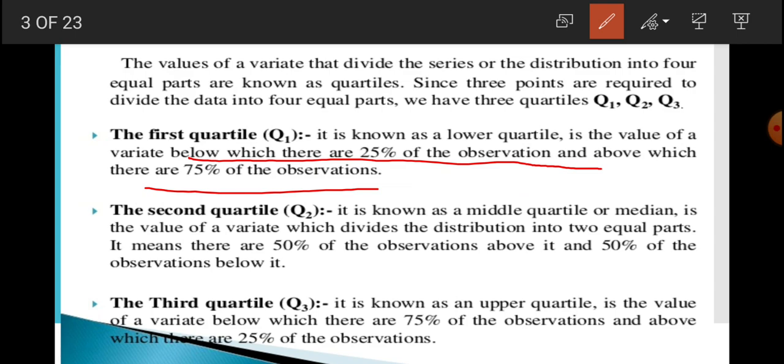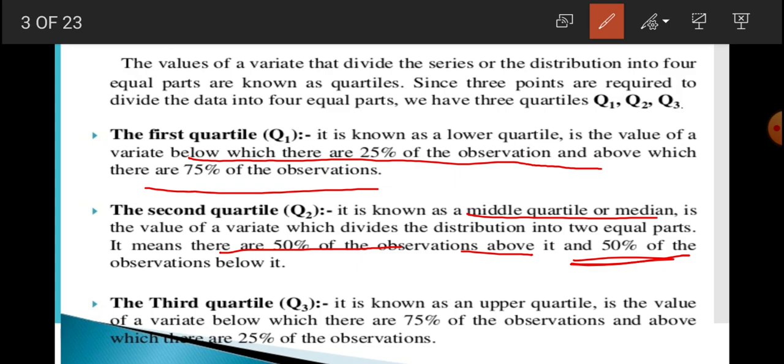Now the second quartile, Q2, is also known as the middle quartile or median. It is the value of a variate which divides the distribution into 2 equal parts. It means there are 50% of the observations above it and 50% below it. Then the third quartile is known as the upper quartile.